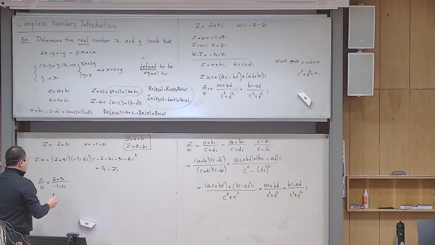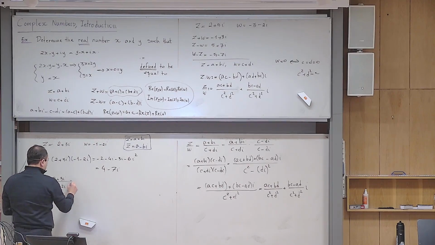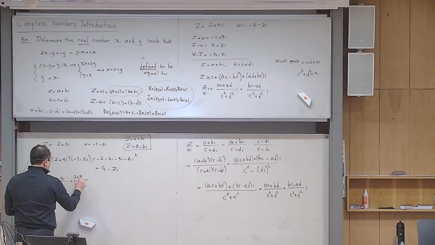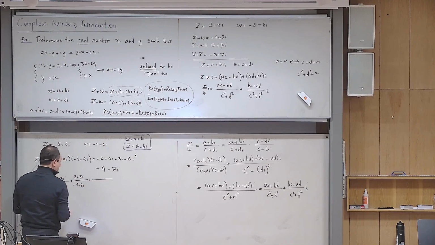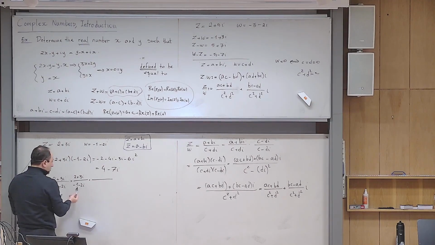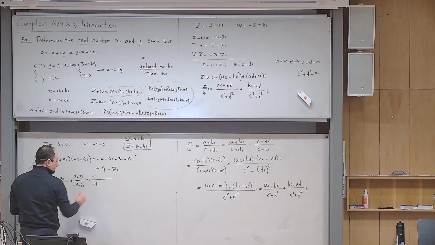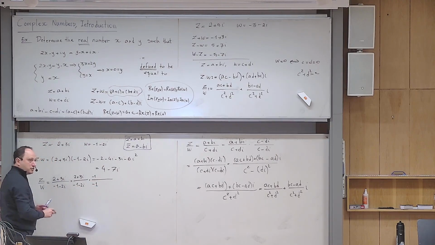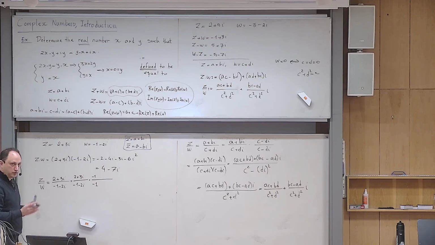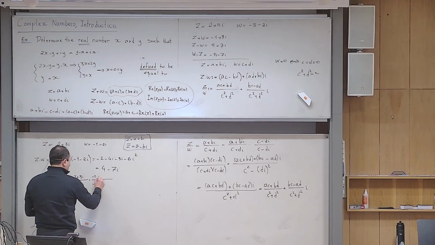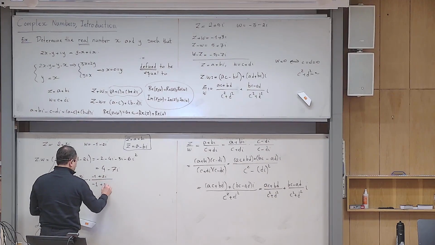Okay, so you divide this and then you have to be patient, rewrite it again and multiply it by the conjugate of the denominator. So what is the conjugate of the denominator? I keep the real part the same. I change the sign of the imaginary part from positive to negative or from negative to positive. So this becomes minus 1 plus 2i.